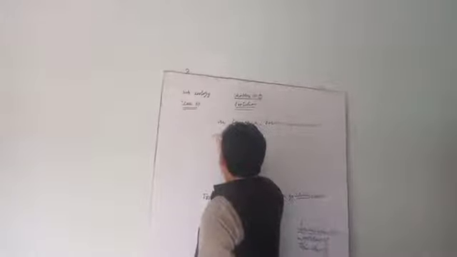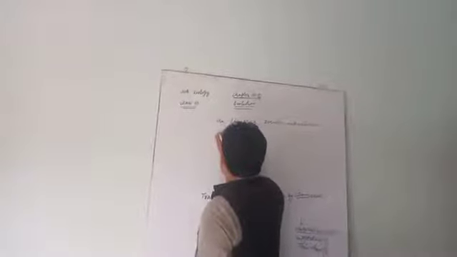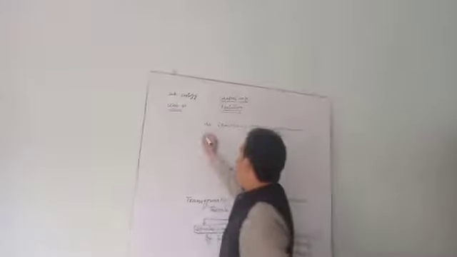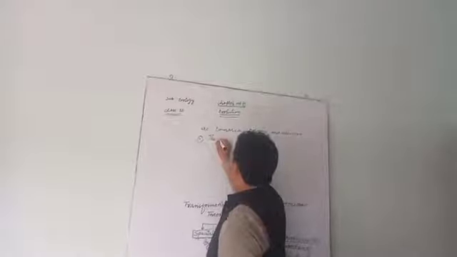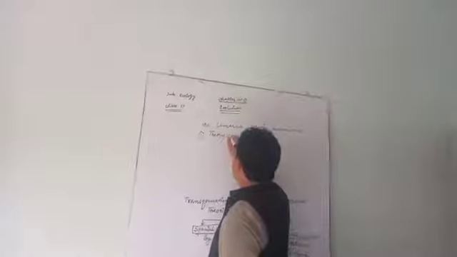The Lamarckian natural selection theory can be subdivided into, number one, theory of inheritance of acquired characters.